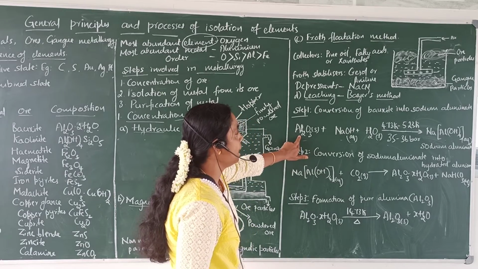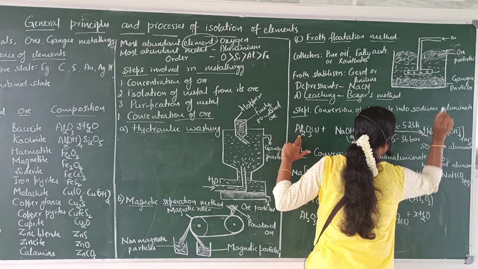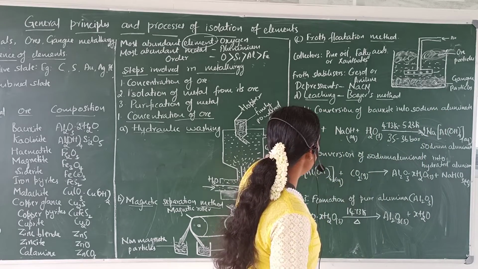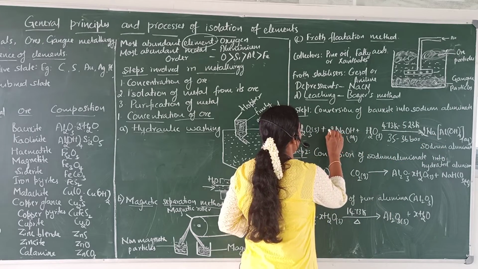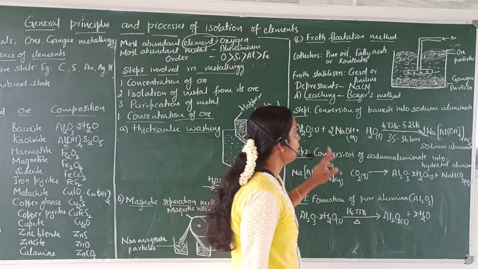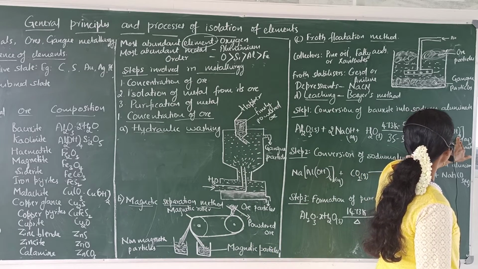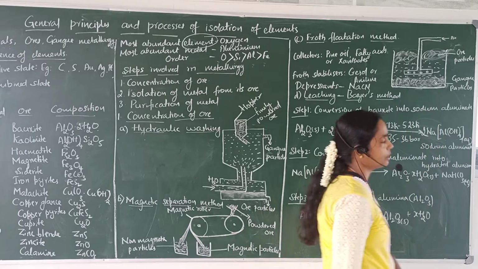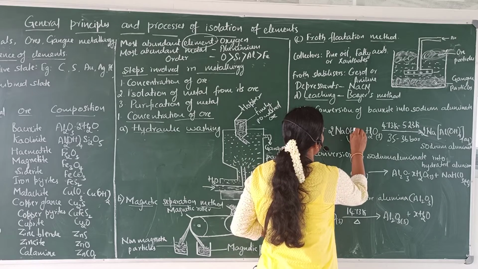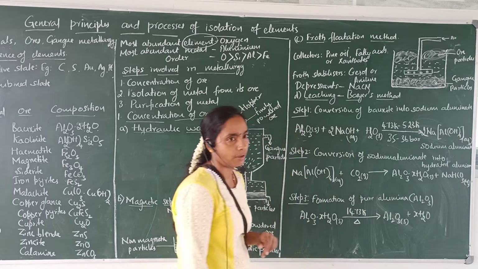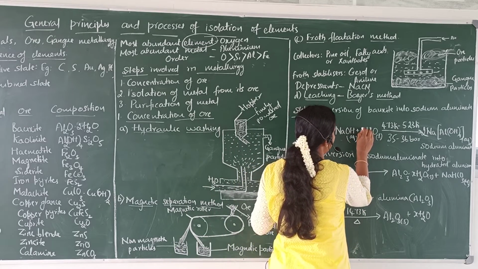See, 2 aluminium atoms are there with aluminium oxide. To balance that I have to write 2 here. If I write 2 there, the number of sodium atoms becomes 2. To balance that, I have to write 2 here. And now we have to balance the number of hydrogen atoms. Totally here, 4 twos are 8 hydrogen atoms. 2 hydrogen atoms are there along with the sodium hydroxide. Remaining is 6 hydrogen atoms. To balance that, I have to write 3 here.